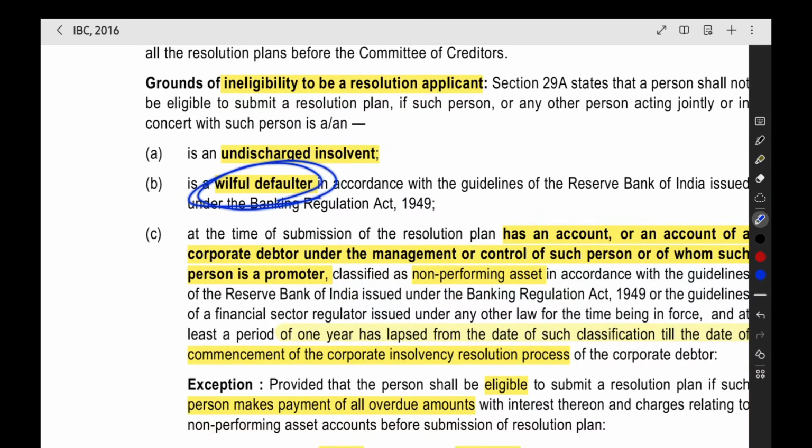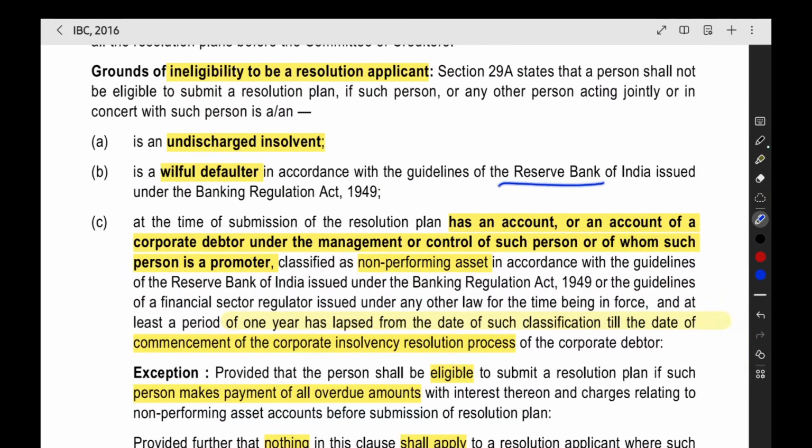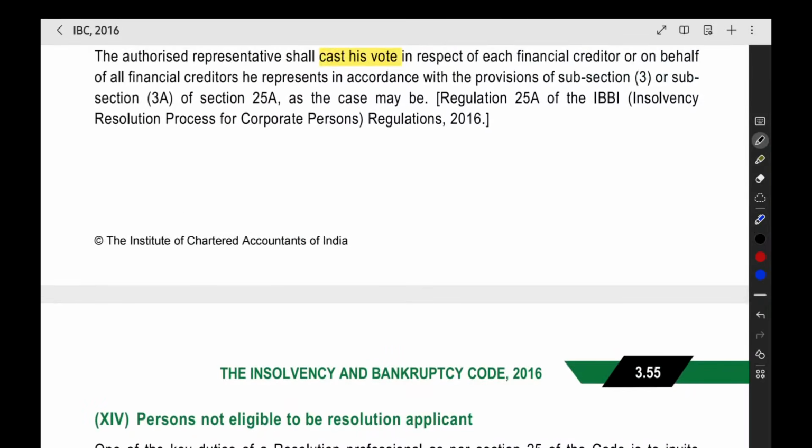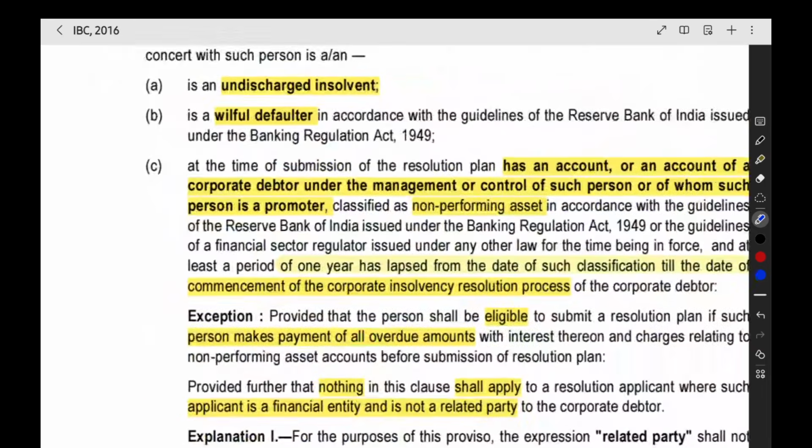Then willful defaulter. According to the RBI norms and guidelines, you have been declared a willful defaulter, meaning that you have got a loan but you are not repaying it. Why are you not repaying it? Even though you have the funds to repay it, you are not repaying it. That is the meaning of willful defaulter. In that case, you are not eligible to present a resolution plan.